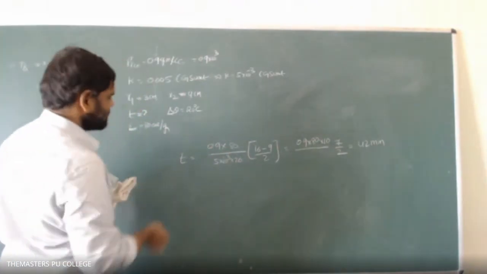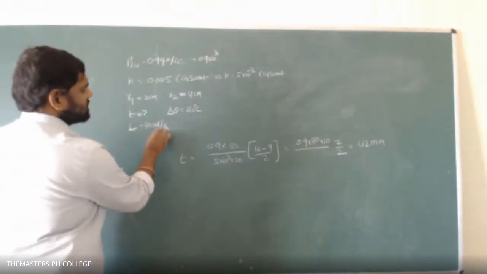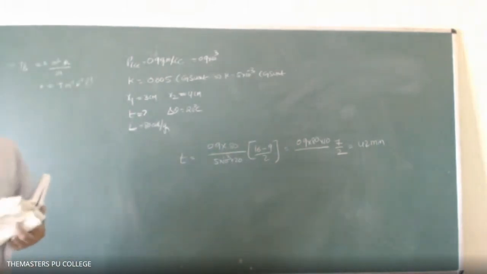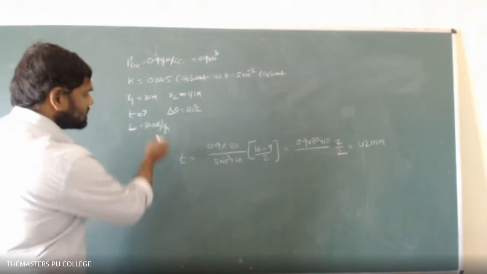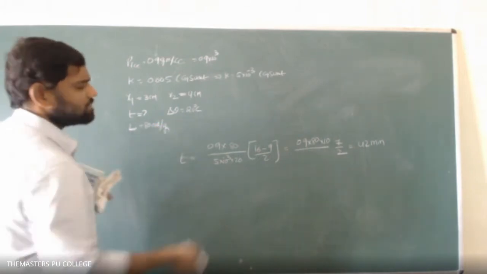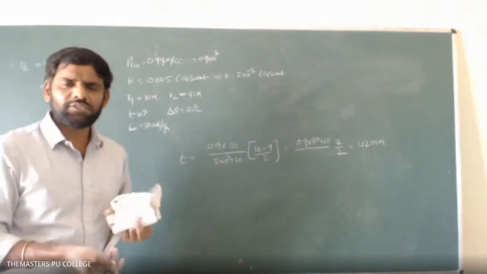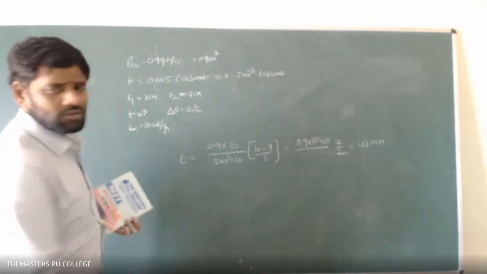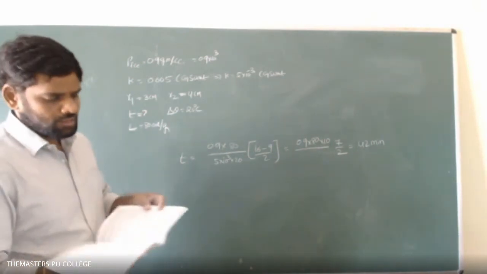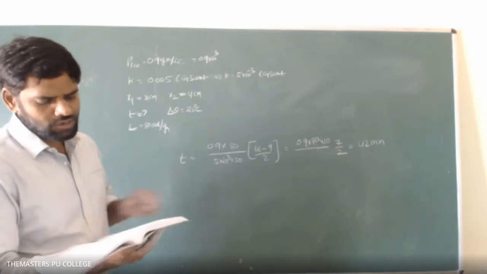But here, calorie is not the CGS unit. Heat can be measured in calories. Calorie is not the CGS unit. If calorie is the CGS unit, what is the CGS unit of energy? Erg must be equal to calorie. That's where they have made a wrong calculation. This problem is wrong, that is not correct. 42 minutes will not be correct.